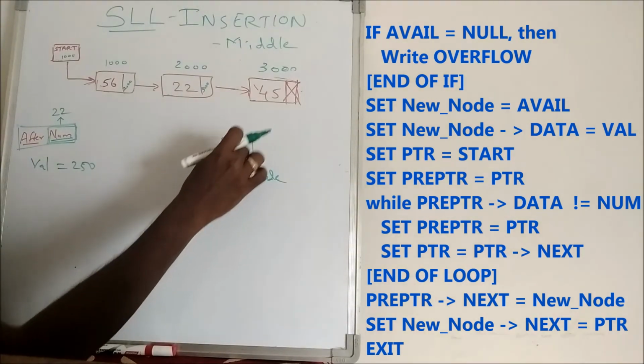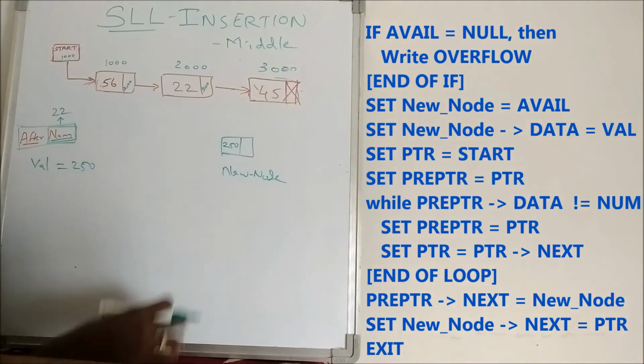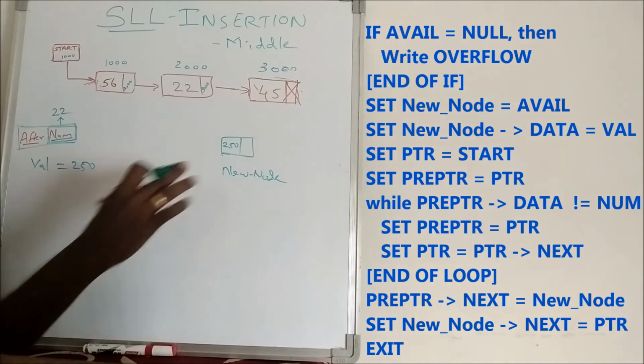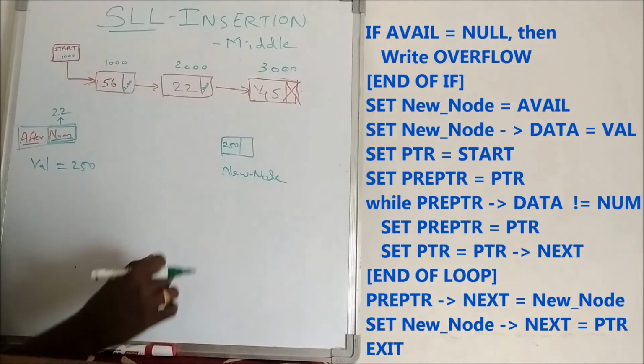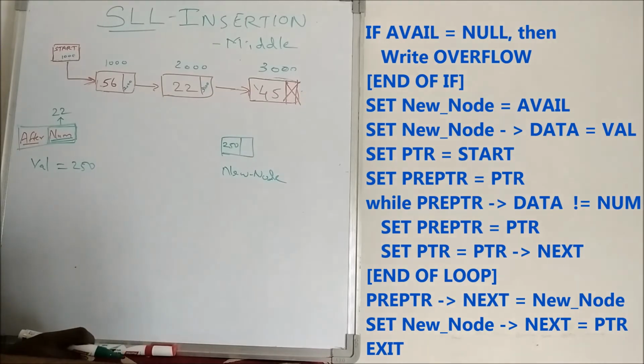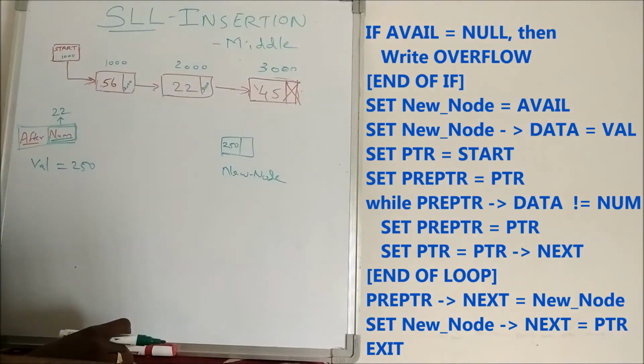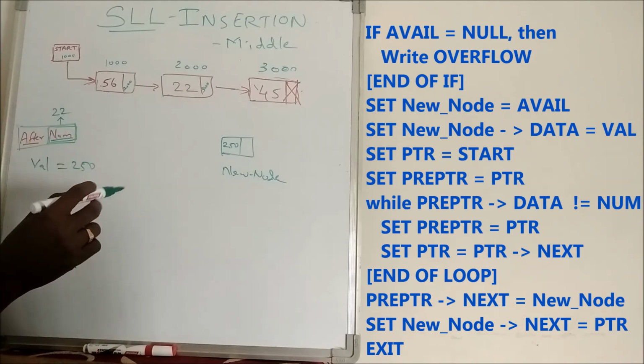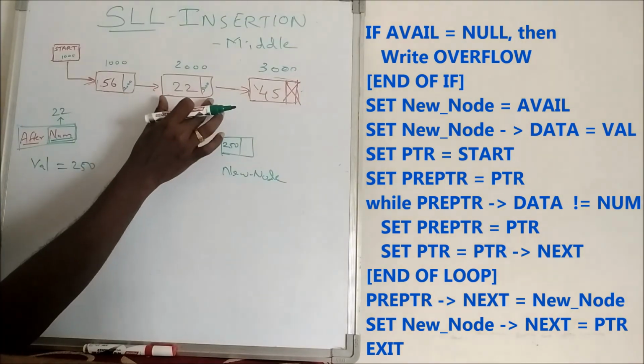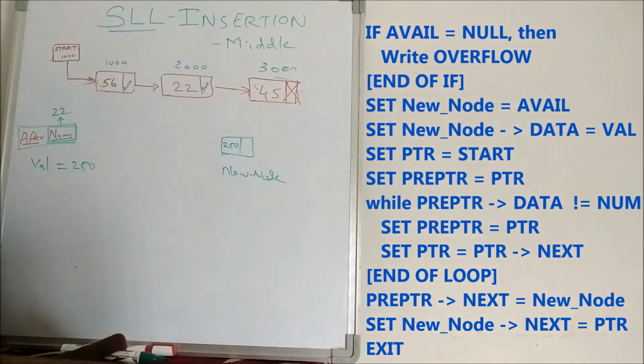Now new node next: in the previous case we put it as null because that was the last node, but here it is an intermediate node, so definitely we cannot say new node next is equal to null. Now I want to insert after this 22. So what is our first task? We have to identify the node which contains the value 22.